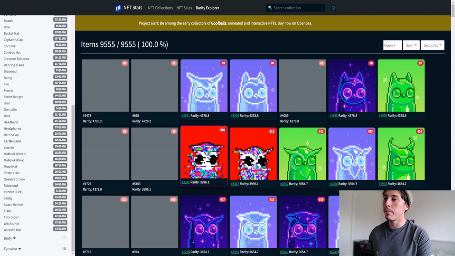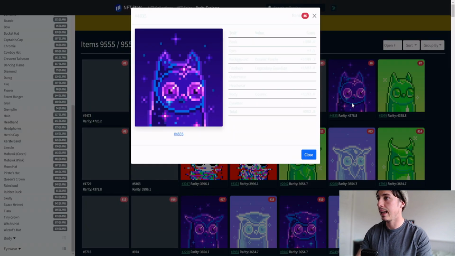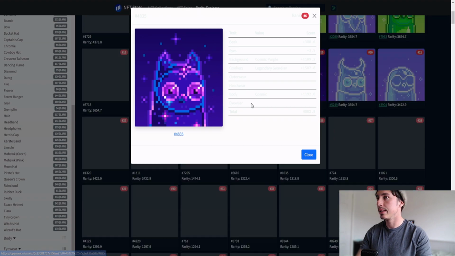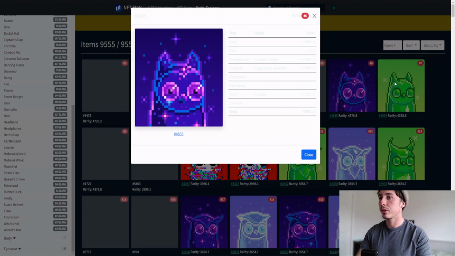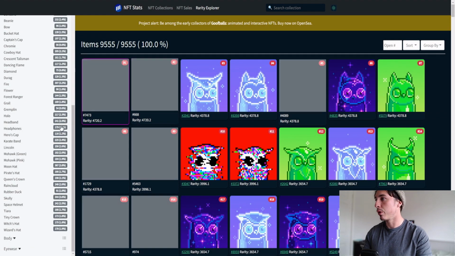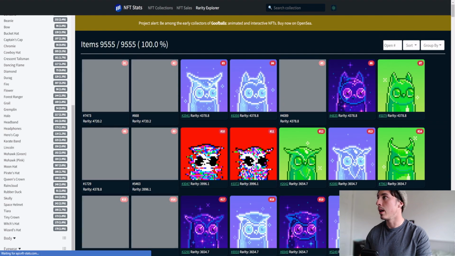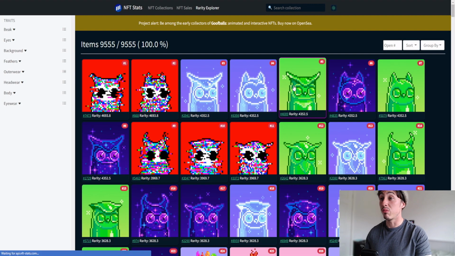The rarity of the bird is ranked through all of these different traits. For example, we can see the rarity of bird 4835 is 4,378. And when we click on it, these are the details that we get over here. So pretty interesting to see. We've also got this particular bird here, rank 7, different rarity score. And as we go down, the rarity is dropping for each one. Very cool. I love this website.